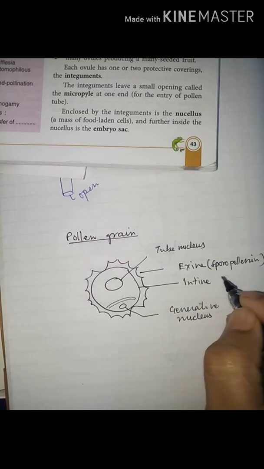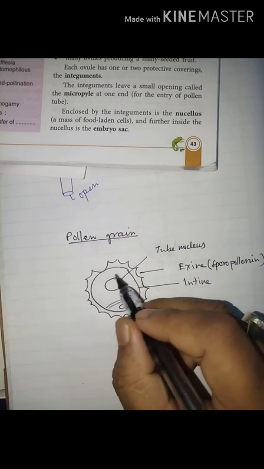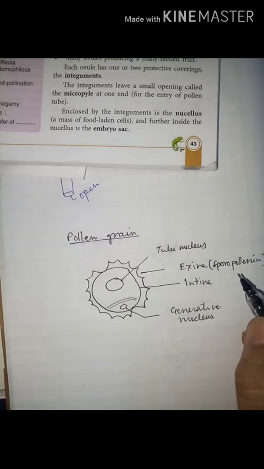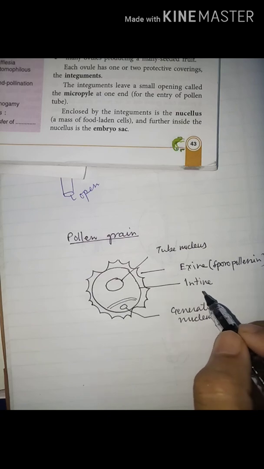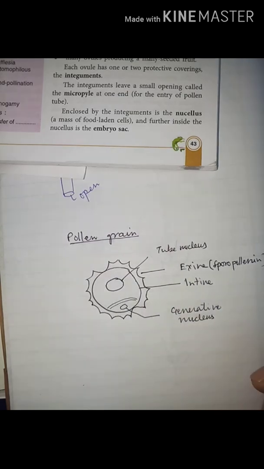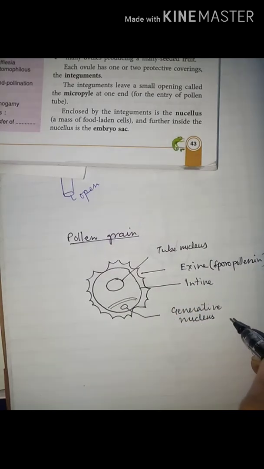This means the exine protects the underlying structures from adverse climatic conditions as well as bacterial decomposition. Intine encloses two cells with two different nuclei, the tube nucleus and the generative nucleus.